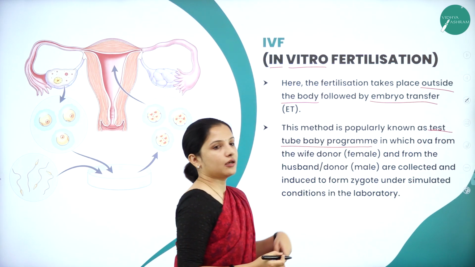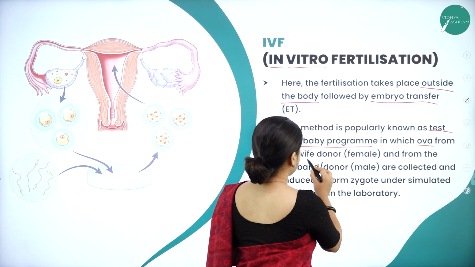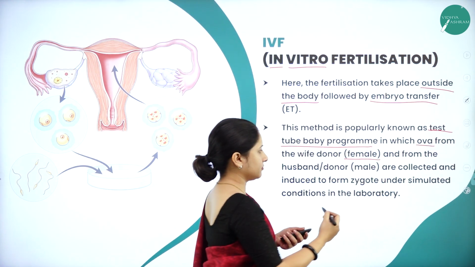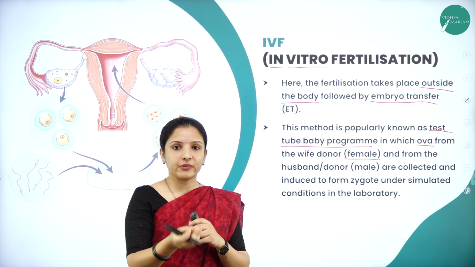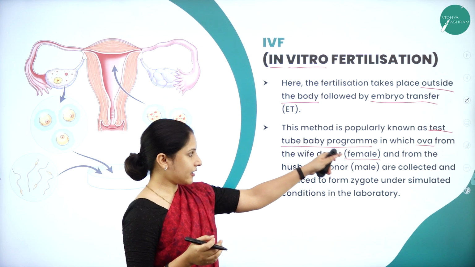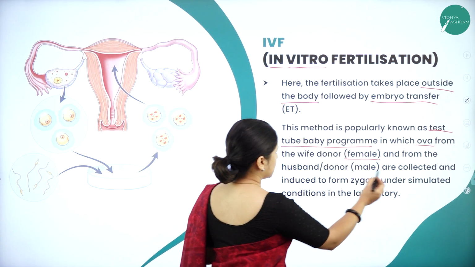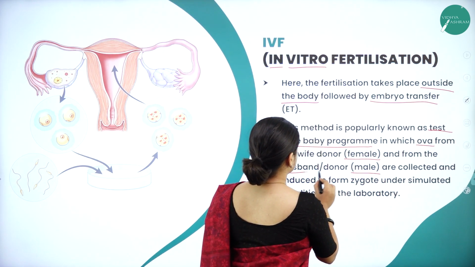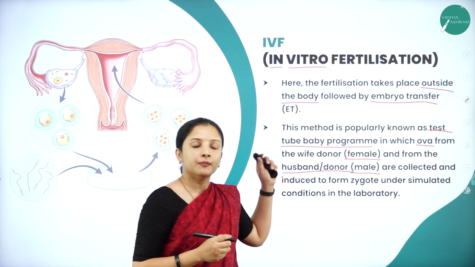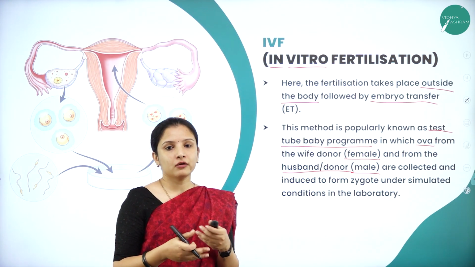In this particular method, the ova, that is the egg, which is there in the female. So the female is the donor because she will be giving the egg to the laboratory technician. So the egg or the ova will be collected from the female and the sperm will be collected from the male, from the husband. Here both the husband and the wife, the couple, play a role of donating.